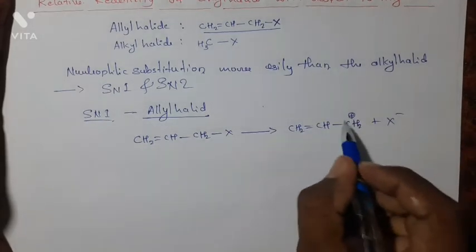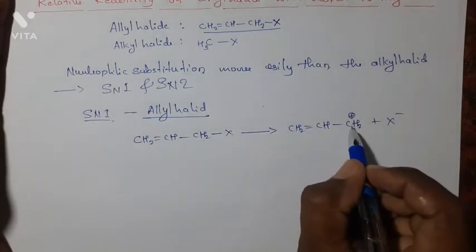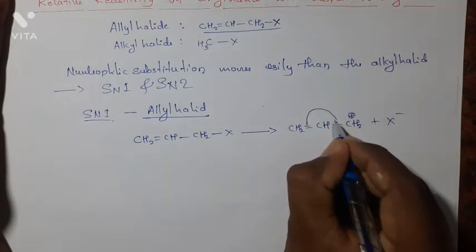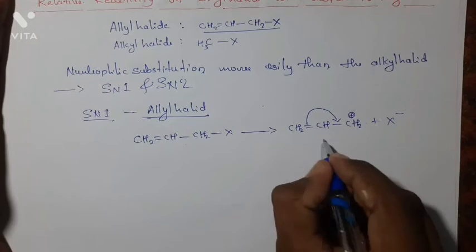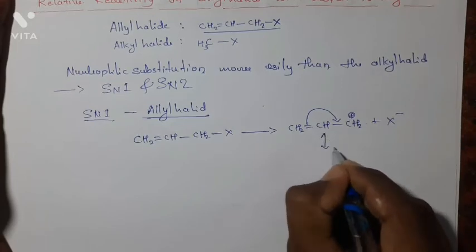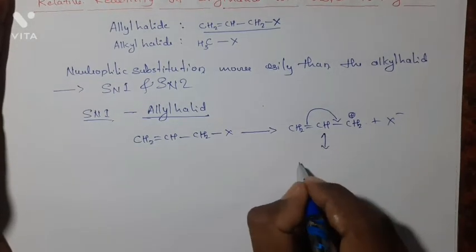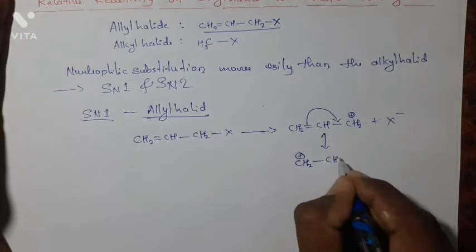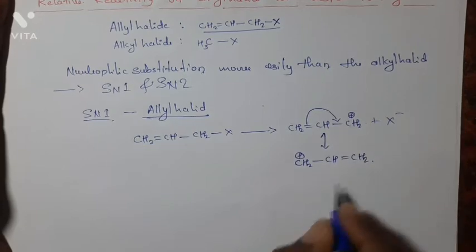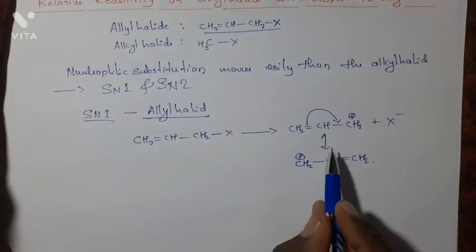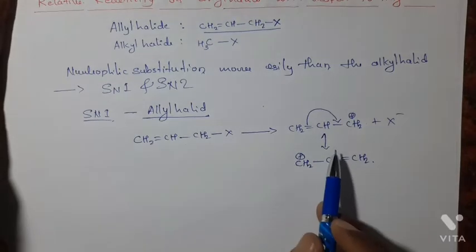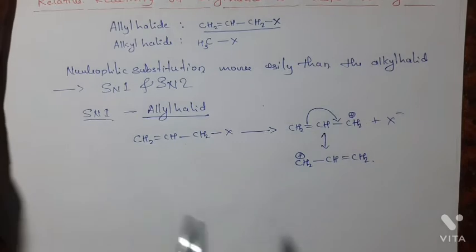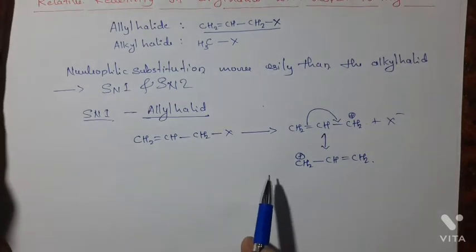This carbocation is a primary carbocation, and it is stabilized by resonance, hence it becomes CH2+-CH=CH2. Due to the resonance stabilization, allyl halides more easily undergo nucleophilic substitution by the SN1 reaction.